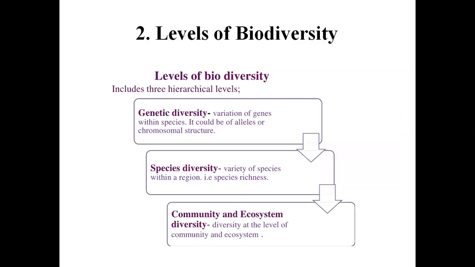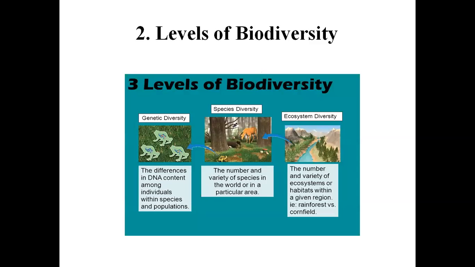Coming to the next part of the chapter, levels of biodiversity. Levels or types of biodiversity, both are the same. There are mainly three types of biodiversity. The first one is genetic diversity, the second one is species diversity, and the third one is community or ecosystem diversity. So, coming to genetic diversity.